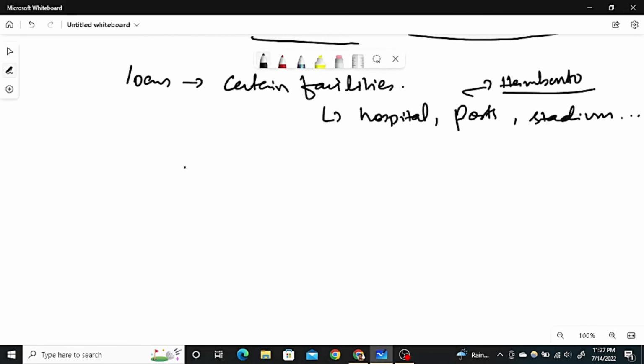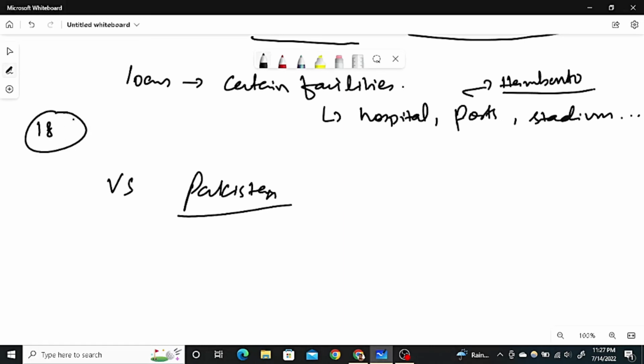But if I compare it with Pakistan, and again the last news which is very much important is that the Sri Lankan government has said that we need at least 18 months in order to come back to our place. But in between there are protests, because people now want a different phase in terms of the government. People don't want this family to come back again and do the corruption again, okay. So we compare it with the Pakistan situation.